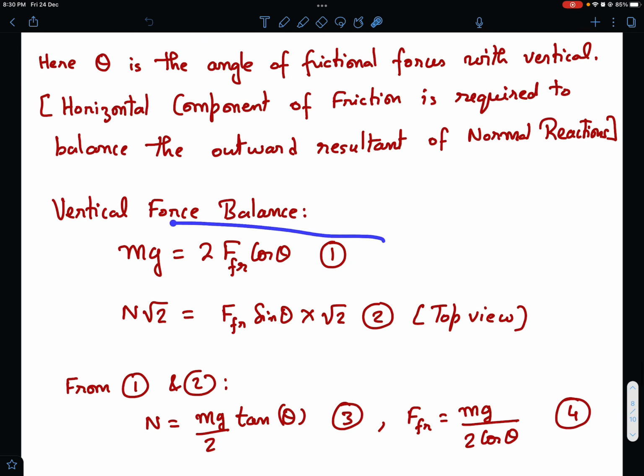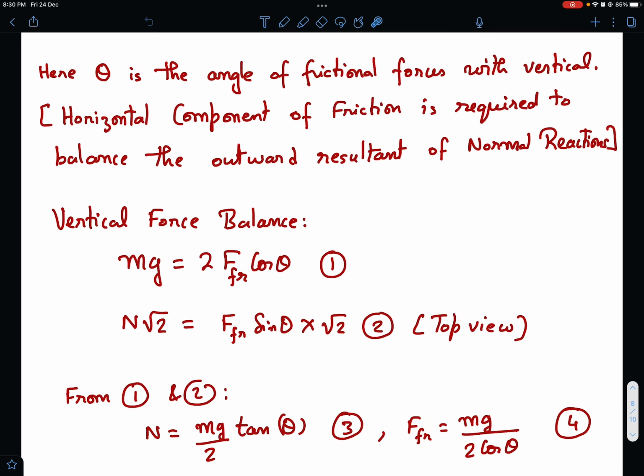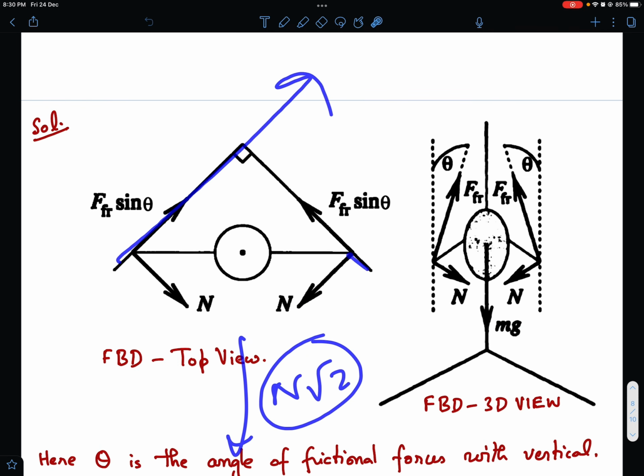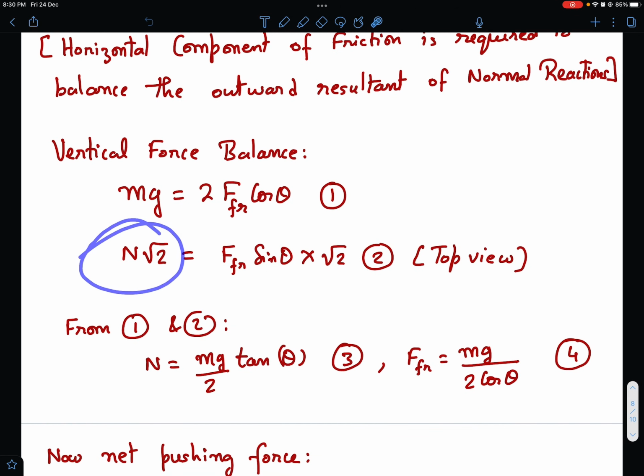Now vertical force balance, what does it give you? This mg is to be balanced by this f_r cos theta and this f_r cos theta, right? So mg is 2 f_r cos theta. Okay, and now horizontal resultant, this N root 2. So N cos 45, N cos 45 becomes N root 2, right? So this N root 2 must be balanced by this f_r sin theta, f_r sin theta. So f_r sin theta root 2. So that's what I've written. N root 2 is equal to f_r sin theta root 2, as clear from the top view.